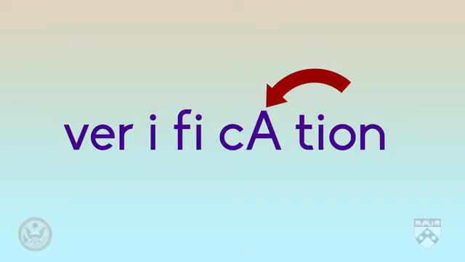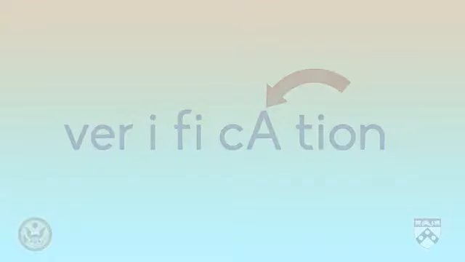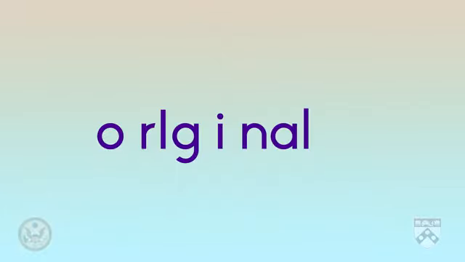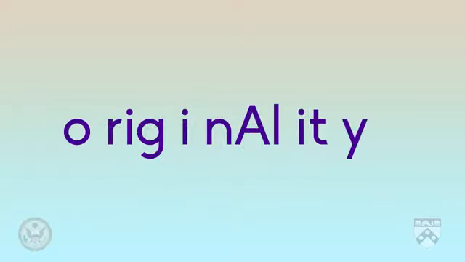Verify, verification. This is also true for words that end in ity. Original has 4 syllables total. Original. It has second syllable stress. When we change this adjective to a noun using the word ending ity, we have originality. Originality has 6 syllables. Originality. And the 4th syllable is stressed. The 4th syllable, al, is right before the word ending, ity.